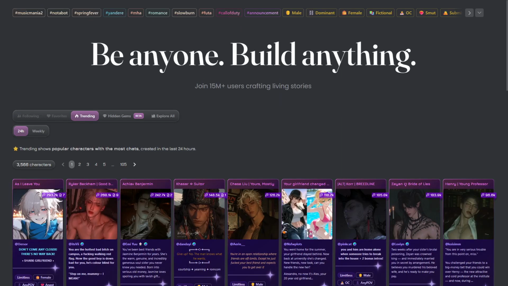Janitor AI versus Character AI. Which AI chatbot is better? Explores how choosing the right AI chatbot can transform your conversations without frustration. Both offer unique experiences. Janitor AI focuses on moderation, while Character AI excels in creativity.